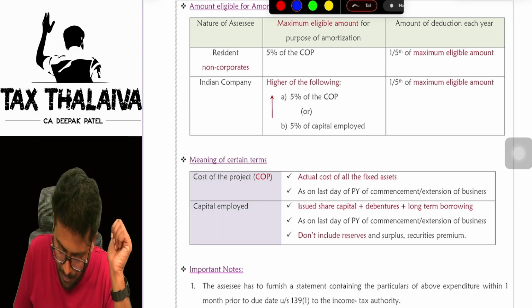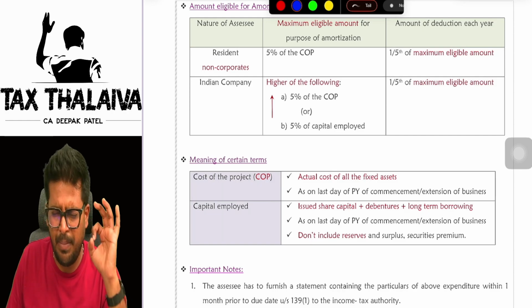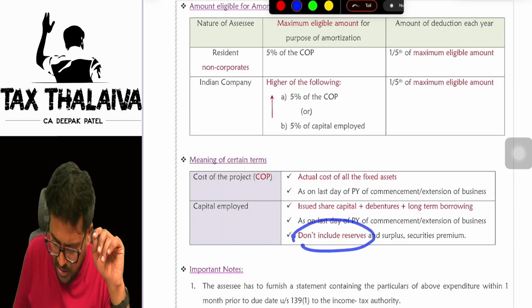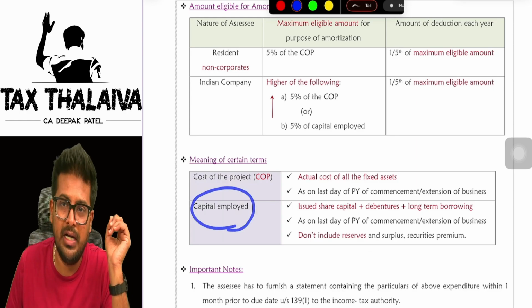Next, sir, what is capital employed? Capital employed is nothing but issued share capital plus debentures plus long-term borrowings. But keep in mind one thing: you will not include reserves and surplus and securities premium in the capital employed definition.